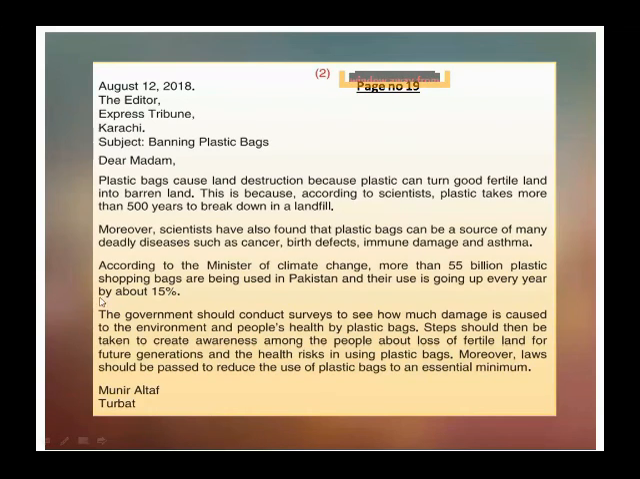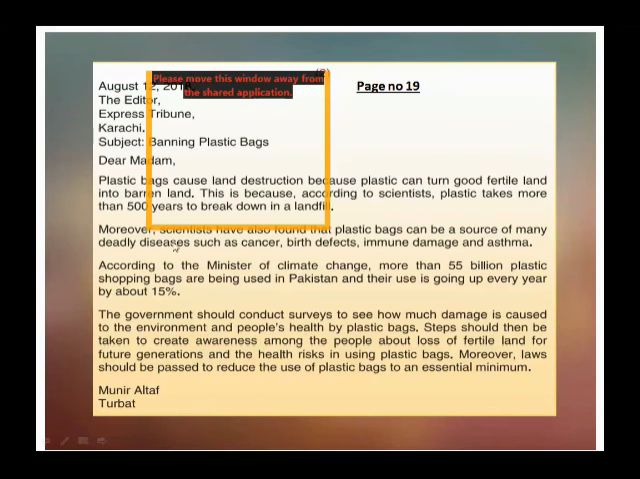So, this is the reason behind it. Why do you want to address the editor of a newspaper? The subject is the banning of plastic bags. Again, I'm going to repeat the formal letter so it will be easier for you to complete the essay in your notebooks. Plastic bags cause land destruction because plastic can turn good fertile land into barren land. This is because, according to scientists, plastic takes more than 500 years to break down in a landfill.